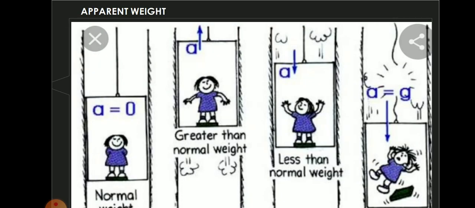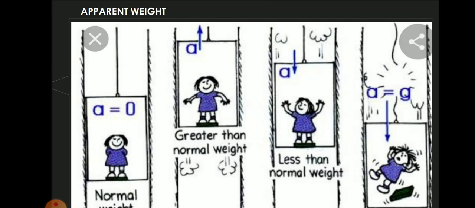Now this is the new topic for you: apparent weight. What do you mean by apparent weight? You have already discussed real weight and apparent weight in your previous classes. Real weight is nothing but your normal weight. Apparent weight is the weight of the body acquired due to the action of gravity and other external forces acting on the body. Let us see this from the following illustration.